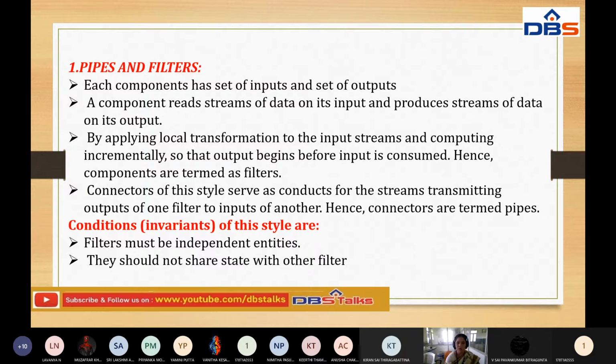They should not share state with other filters. They do not have any property to transfer data from one filter to another filter, because those filters are independent entities. That's why they cannot share the data between the filters.